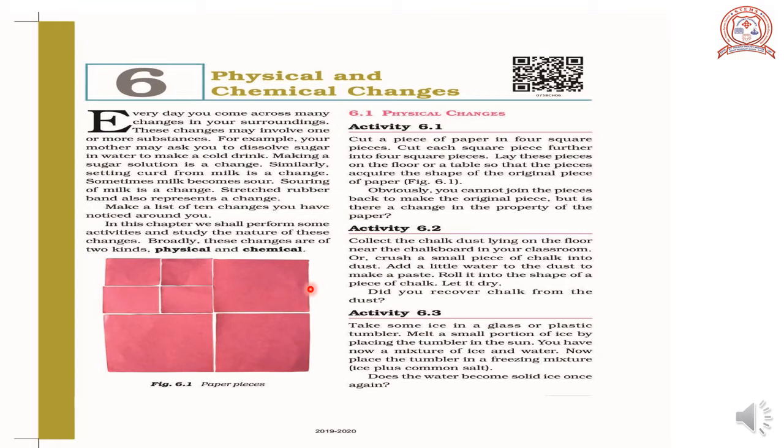So what is a physical property? Physical properties of a substance or material are its size, shape and its appearance. So this paper's size or shape is changed when we cut the paper, but the properties of the paper do not change.